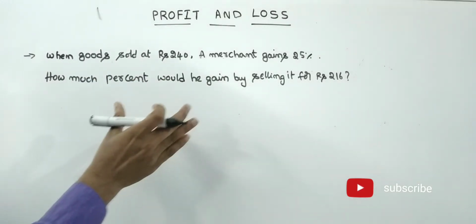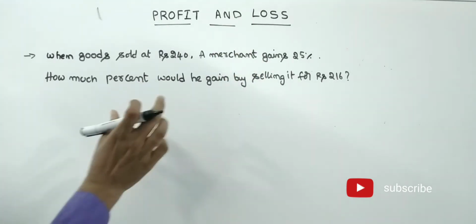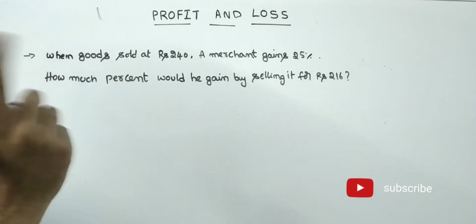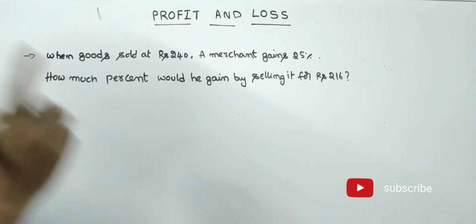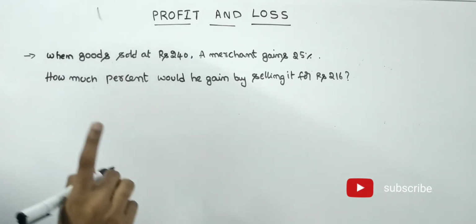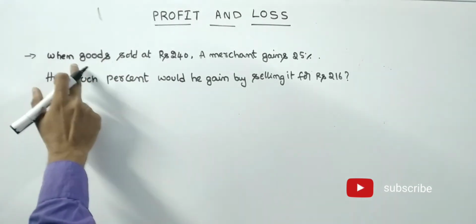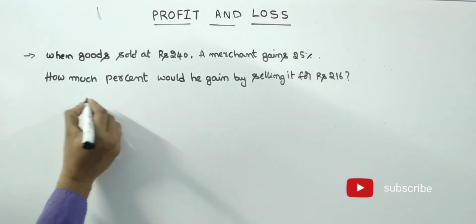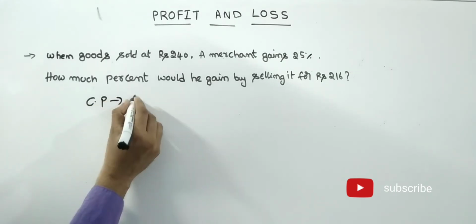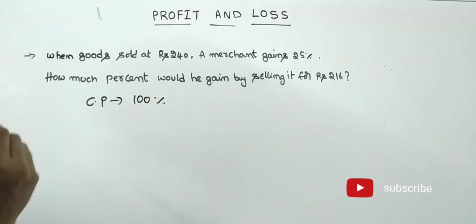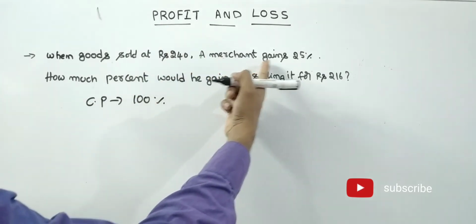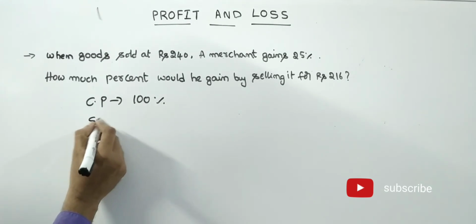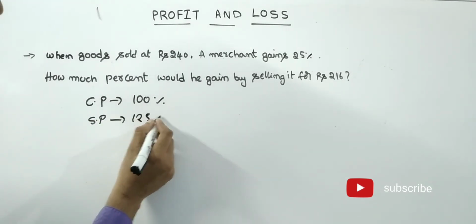See friends, I will tell you this problem in another simple way. Always we have to compare the cost price with 100% only. Here what he has given: when goods are sold at 240, a merchant gains 25%. Suppose we compare the cost price with 100%, then he got a 25% profit after selling at 240. That means the selling percentage is how much? It becomes 125%.